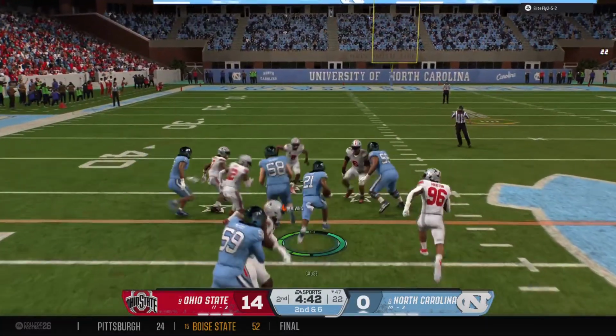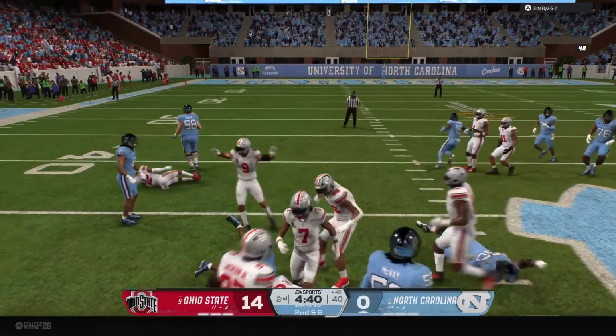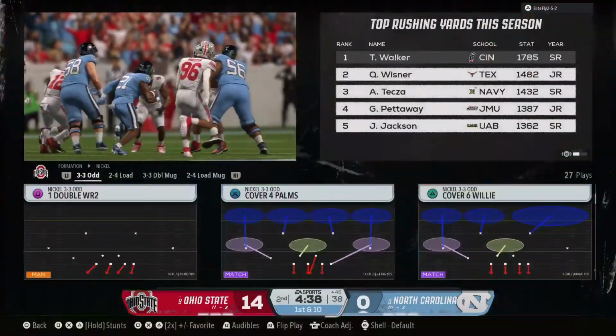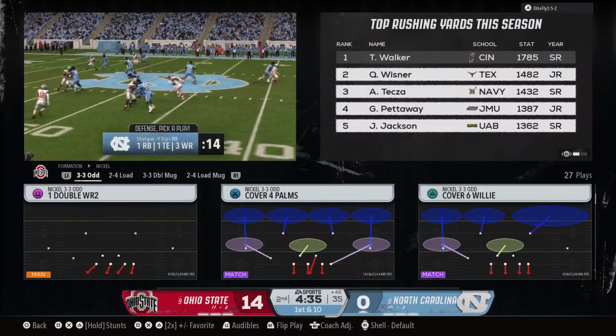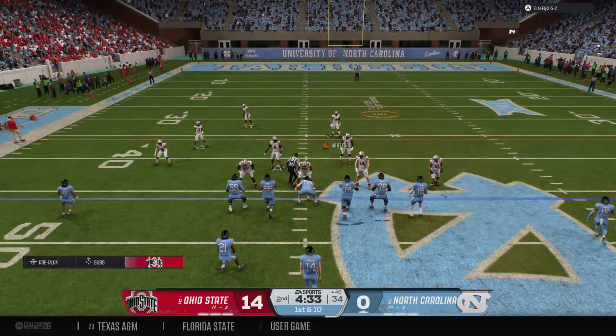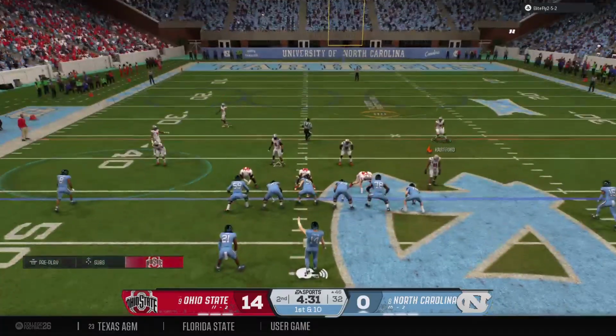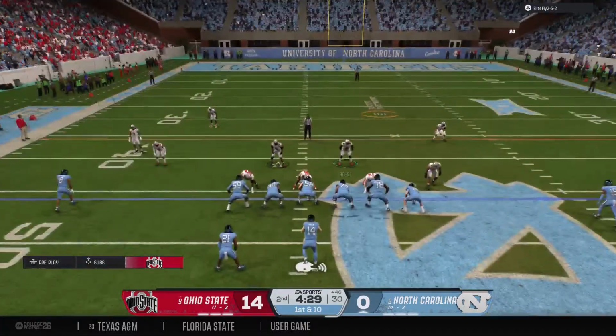And he keeps it. Fights off a defender. They stop him, but it's a first down. The draw is a good way to keep the defensive line in check and use their aggressiveness against them. It can be real effective, even in passing situations, if you mix it in correctly.